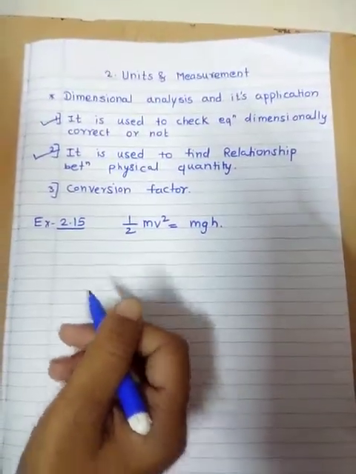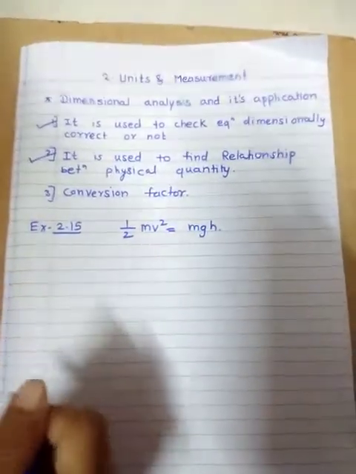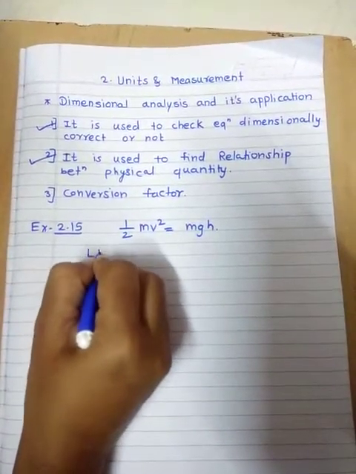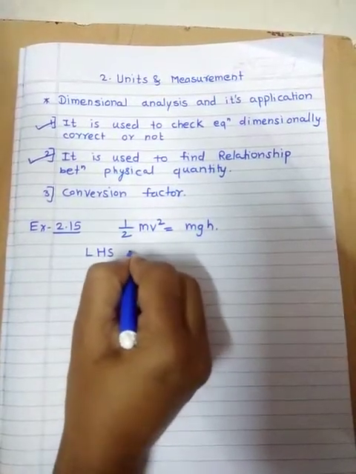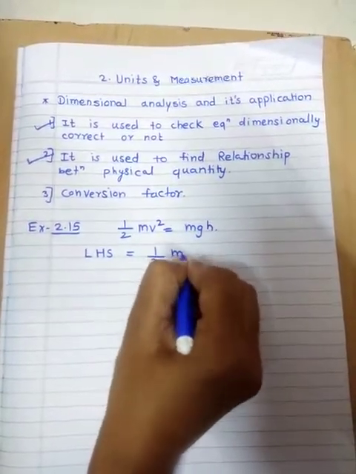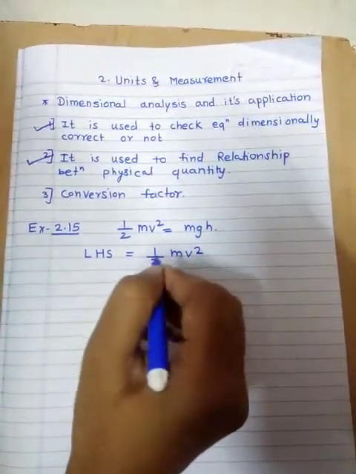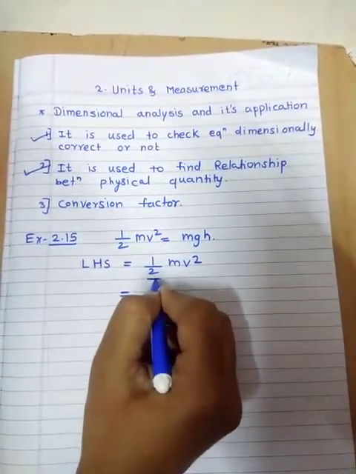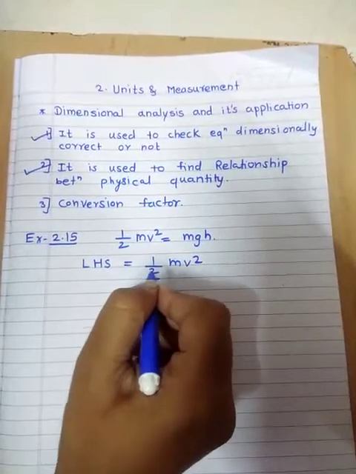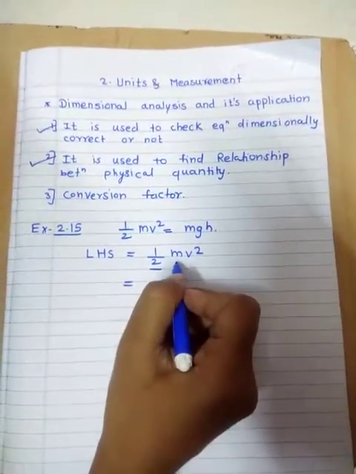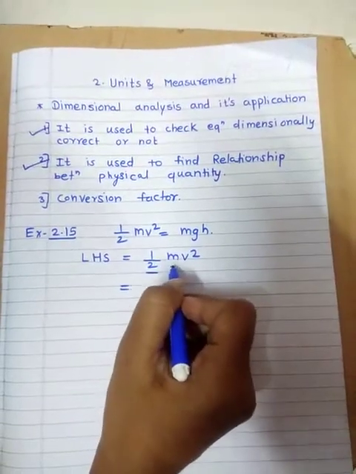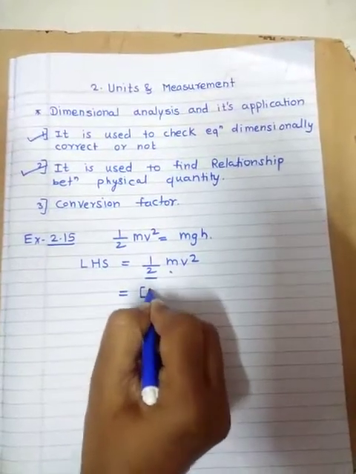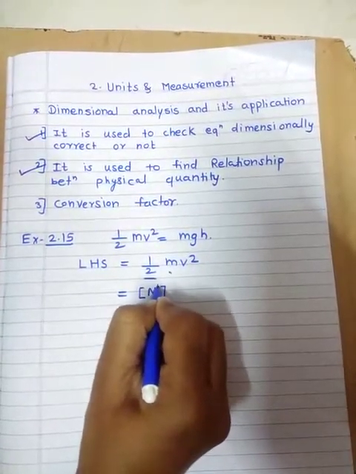So for that we are considering LHS and RHS. Let us consider the LHS of this equation, which is half mv square. When we are writing the dimensions, we have to know the rule. The half is a constant, so we are not taking a constant term here. So only we are taking mv square. M stands for mass and v stands for velocity. For mass we write in square bracket M. Nothing is present means 1 is present.